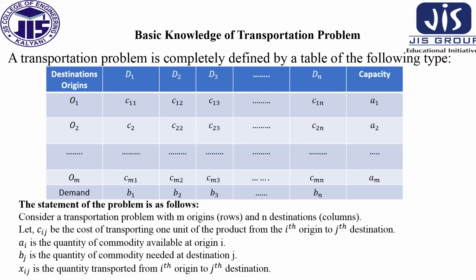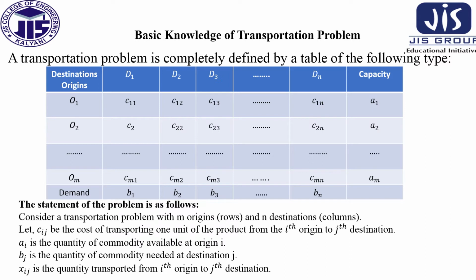The statement of the problem is as follows. Consider a transportation problem with M origins O1, O2, O3, and so on. We represent these M origins row-wise, and there are N destinations, which we represent by columns. So D1, D2, D3, D4 are the destinations.